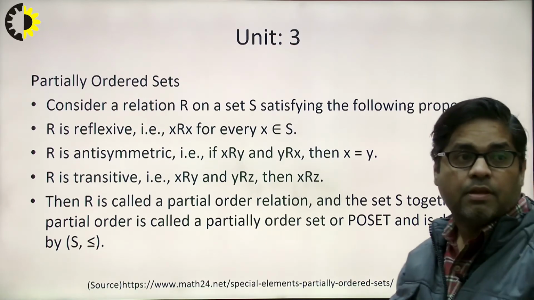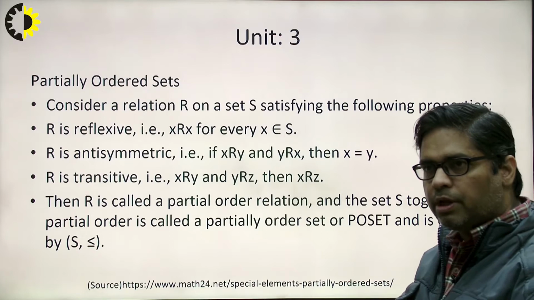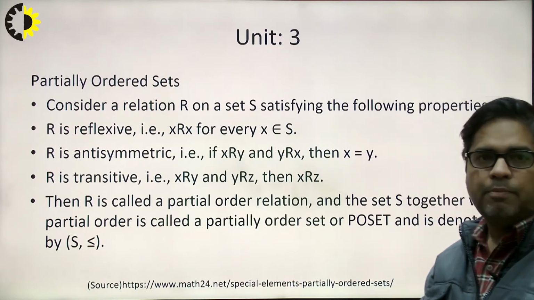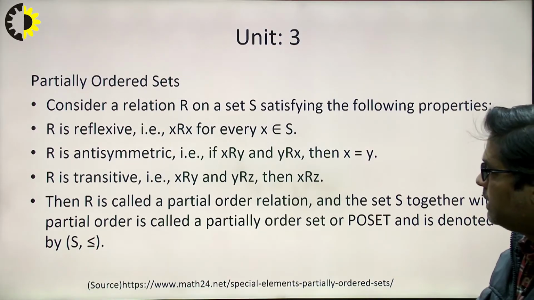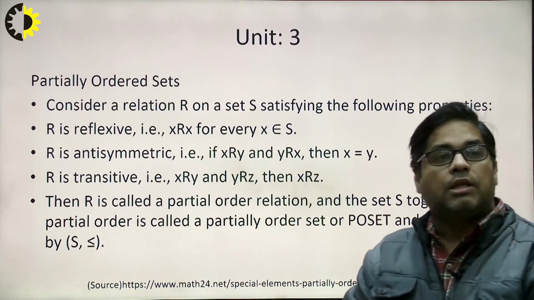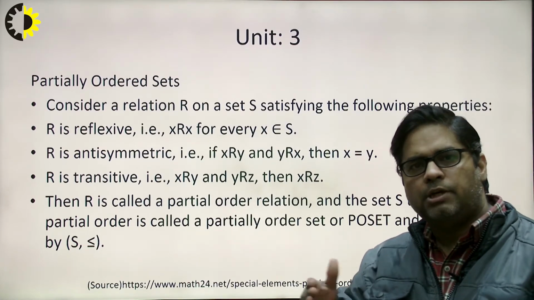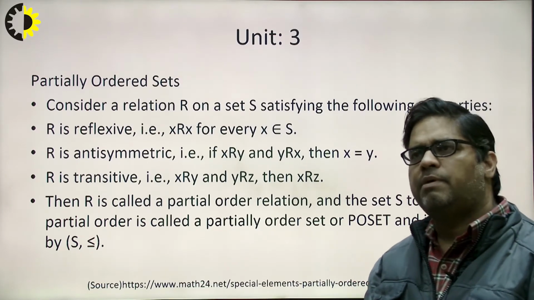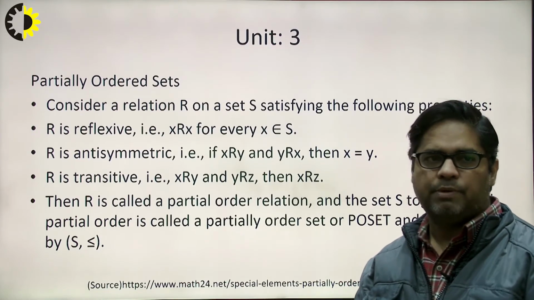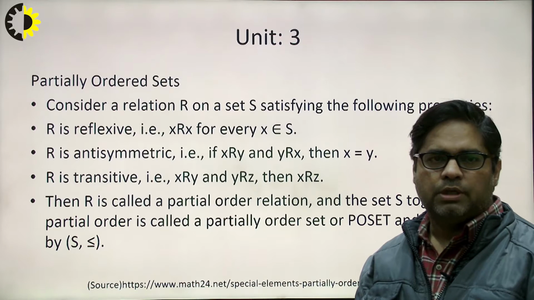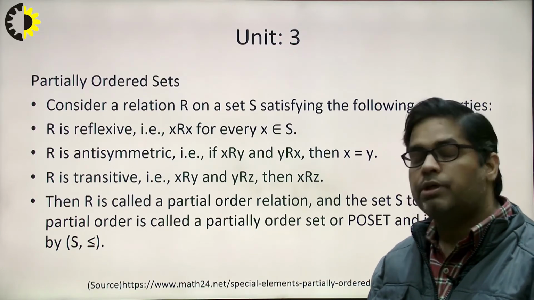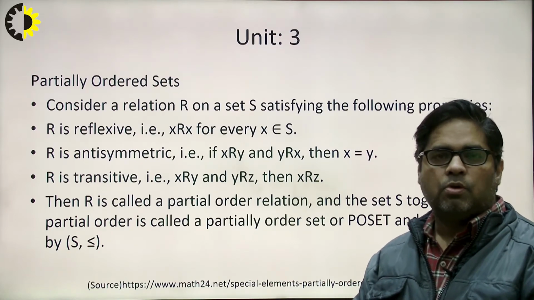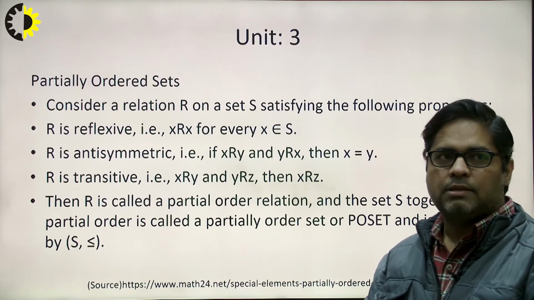For example, if 2 is related to 3, then 3 to 2 should not be there in the answer. Next, the third property for being a partial ordered set is the transitive property. The transitive property is whenever x is related to y and y is related to z, then x should be related to z. So it is the simplest mathematical property in which we can say there is an indirect relationship between x and z. So for a relation to be a partial ordered set, these three properties should be followed. This is the prerequisite for the lattice.